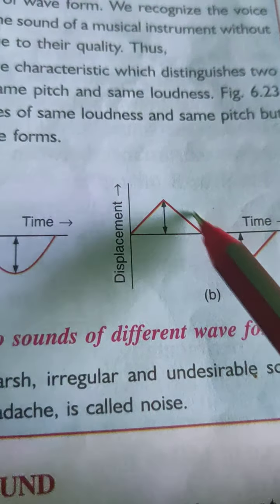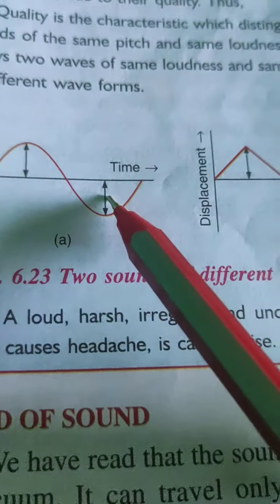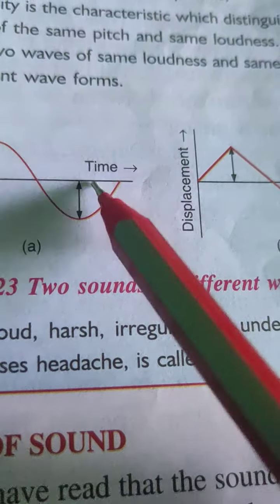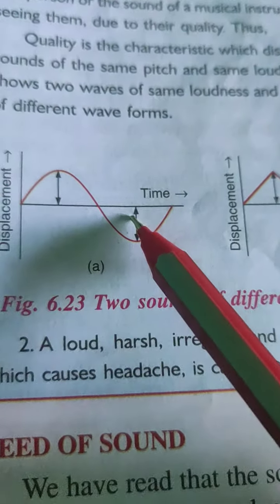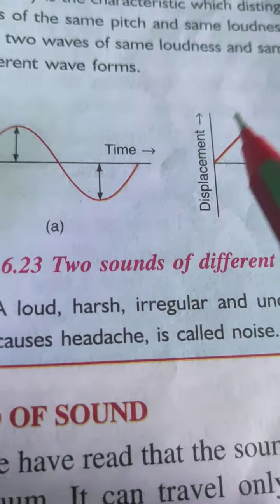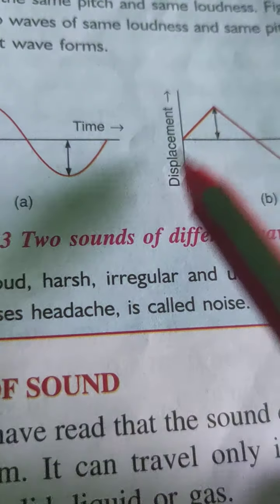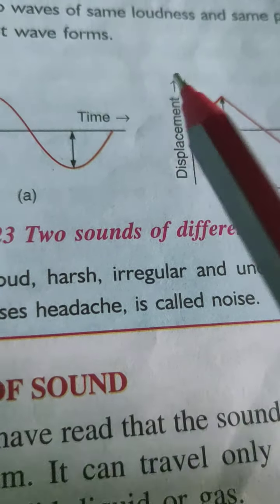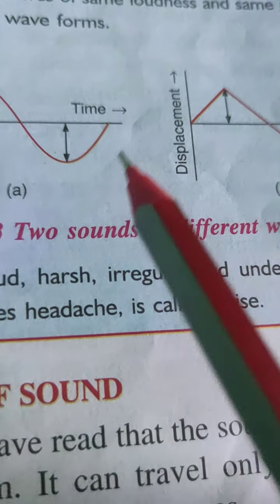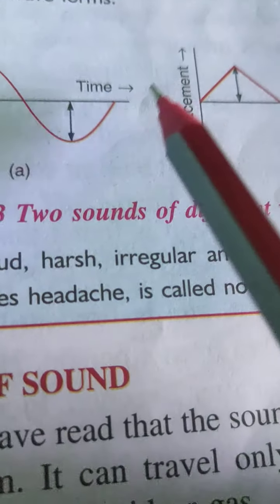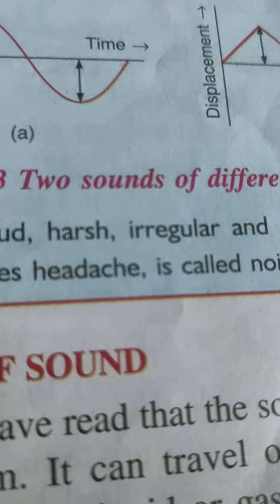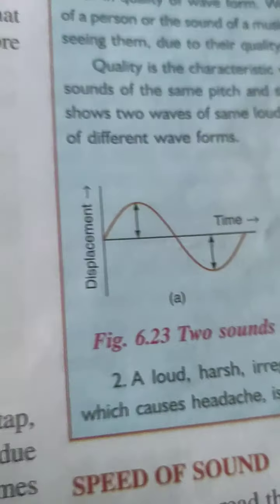See here this diagram and see here this diagram. So two sounds of same loudness and same pitch, same loudness, same pitch, but differ in quality of wave. See this wave and this wave. So this is called quality. The quality is the characteristic which distinguishes two sounds of the same pitch and same loudness. Remember this, children. This is important.